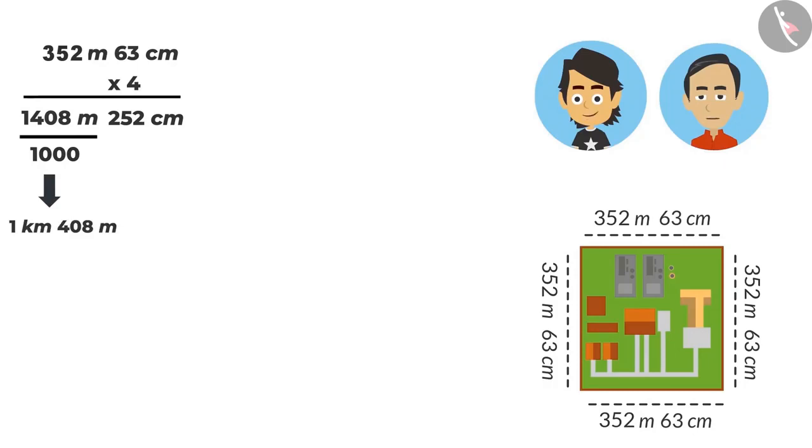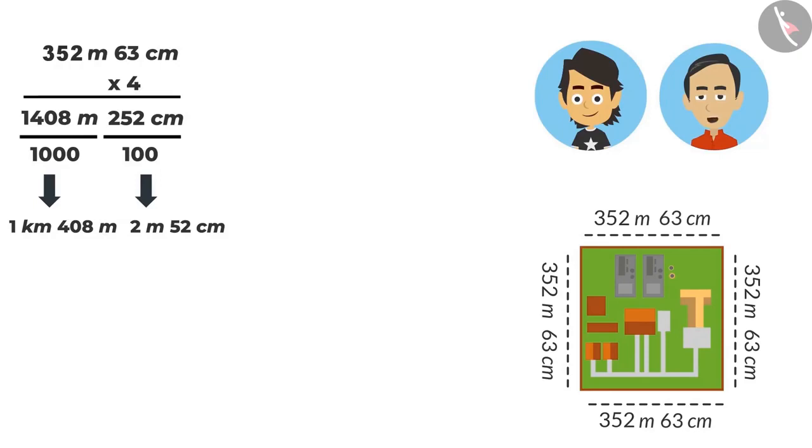But Ayushman, the value in centimeter is also more than 100. Don't you think it can be written in meters too? Oh yes, it can be written. Then what are you thinking? Write it down. To convert the value in centimeters to meters, one has to divide it by 100. And 252 divided by 100 will be 2 meters 52 centimeters.